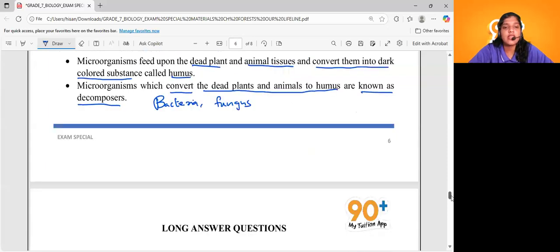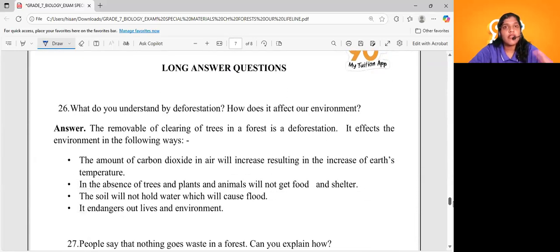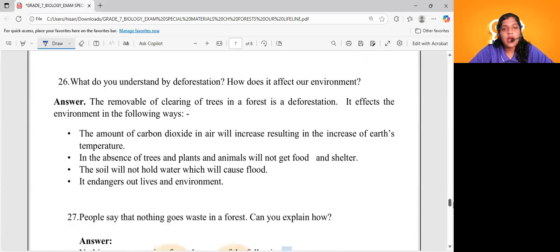Very, very important. Coming to some of the long answer questions, let's see. This might be a 5-mark or 4-mark question. What do you mean by deforestation? How does it affect our environment? What do you mean by deforestation, dears? What is deforestation actually?